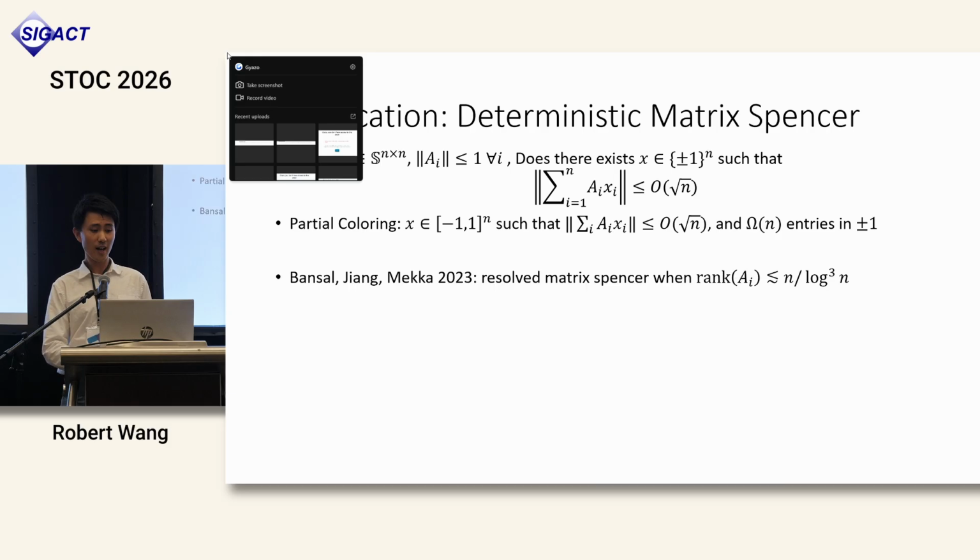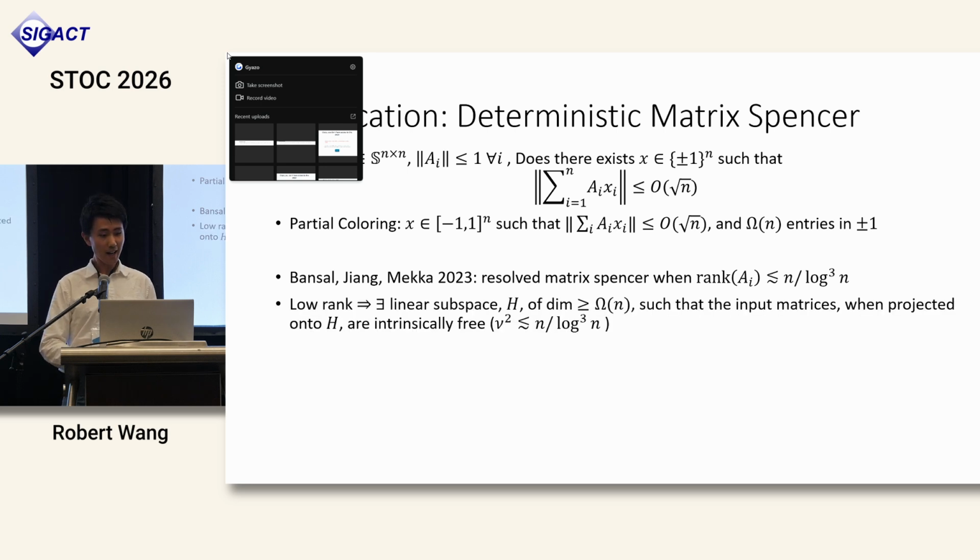And recently, in a breakthrough result by Bansal, Jiang, and Meka, it was shown that you can resolve the matrix Spencer conjecture when each input matrix has rank at most n over polylog n through a randomized algorithm. And the main observation in that paper is that under the low rank assumption, you can project all of your input coefficient matrices onto a subspace of dimension at least constant in n.